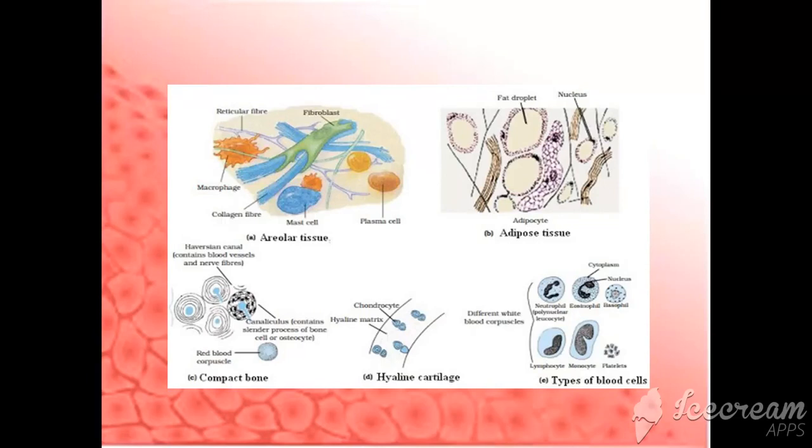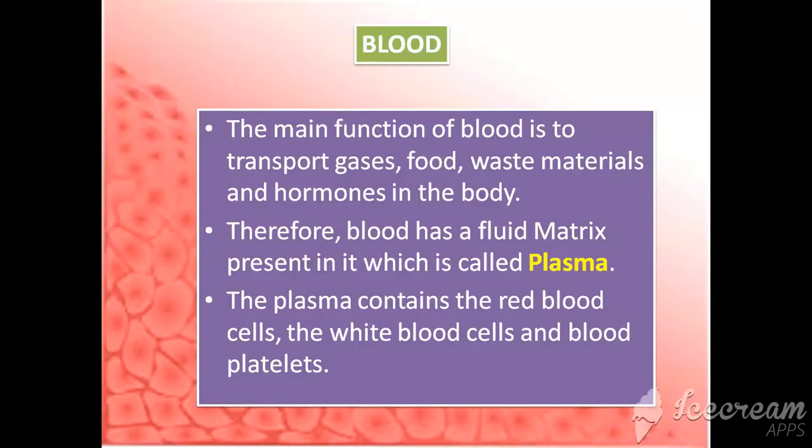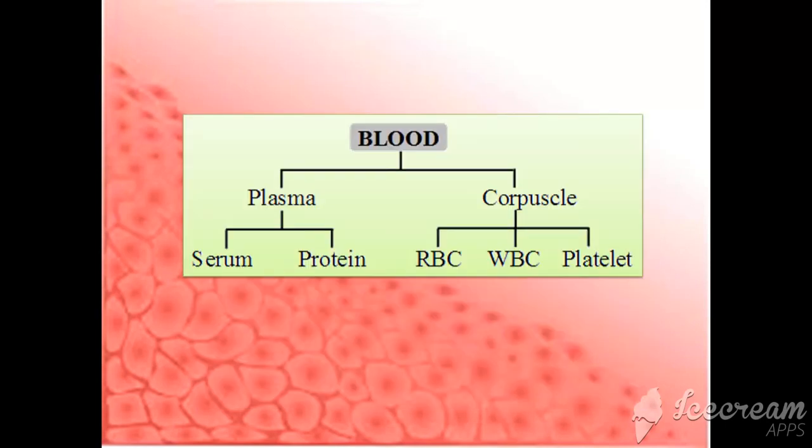This is a diagram from our NCERT book. You can refer to the book also for the diagram. Coming to the blood. The main function of the blood is to transport gases, food, waste materials and hormones in the body. Therefore, blood has a fluid matrix which is called plasma. The plasma consists of the red blood cells, white blood cells and blood platelets.